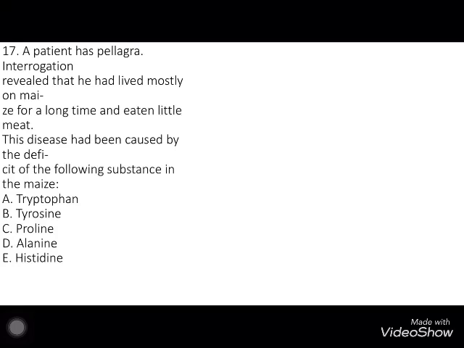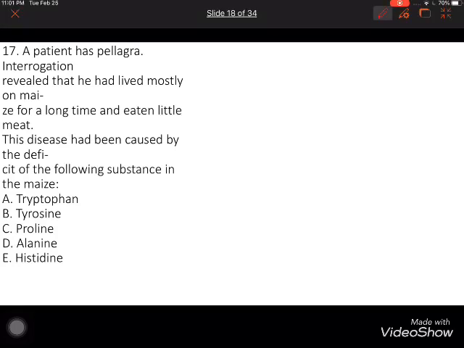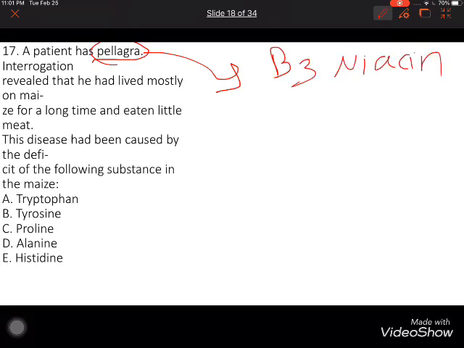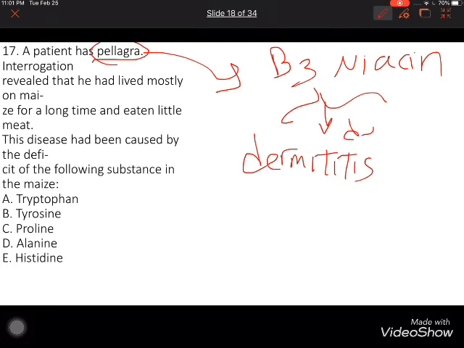In this question, if we read the first line, a patient has pellagra. What does pellagra mean? It's a disease caused by deficiency of B3, niacin. It's a vitamin. B3 means it has three symptoms: dermatitis, dementia, and diarrhea.